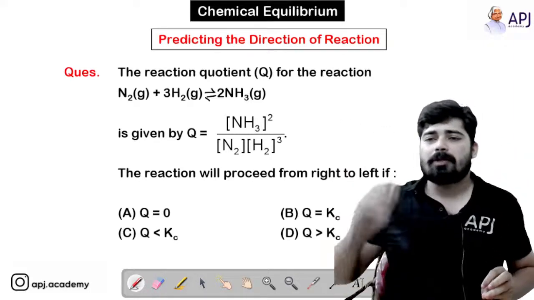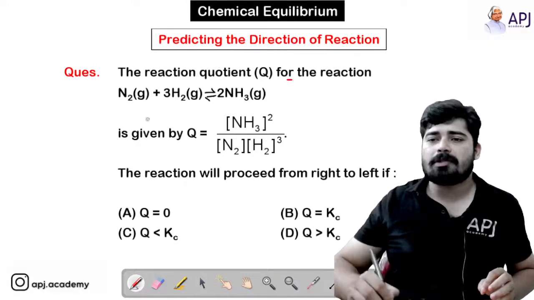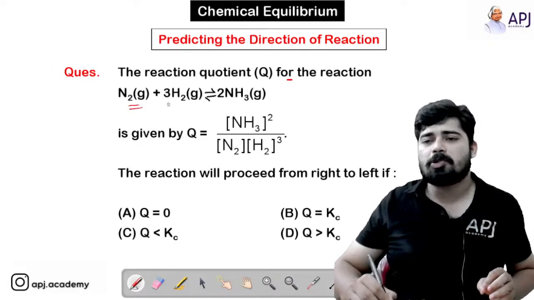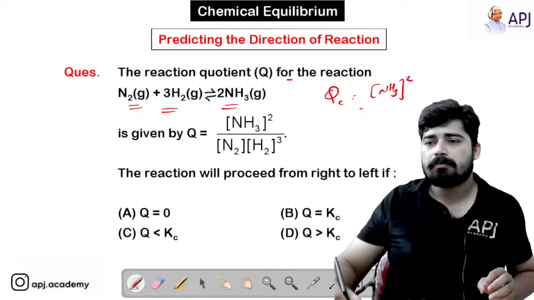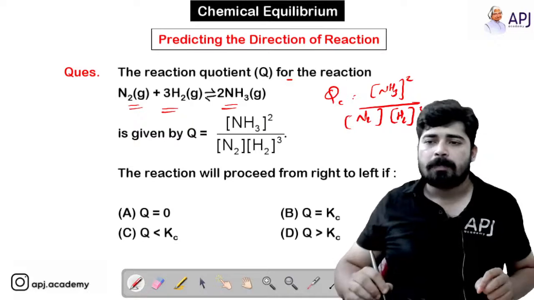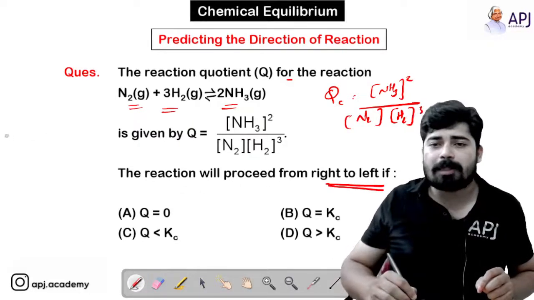So just look into the question. The reaction quotient Q for the reaction, this is the Haber's process reaction, that is N2 gas plus 3H2 gas giving 2NH3 gas. We know that Qc will be equal to concentration of NH3 squared divided by concentration of N2 into concentration of H2 cubed. This is Qc. The reaction will proceed from right to left. So just draw that figure.